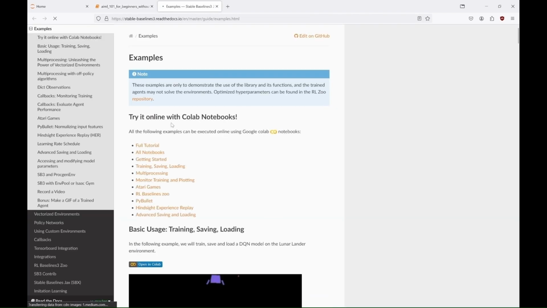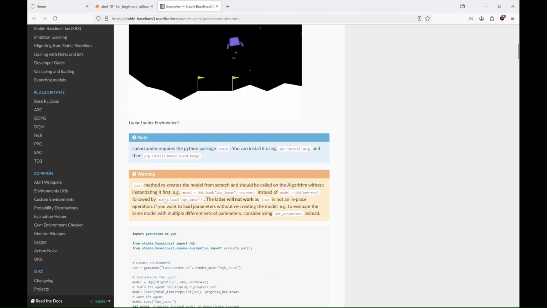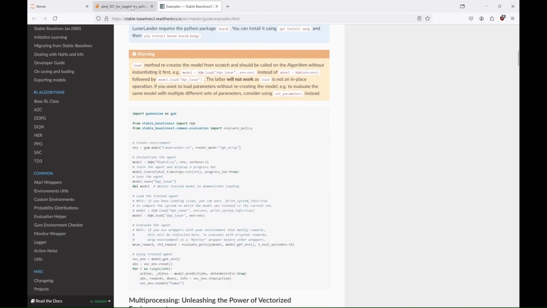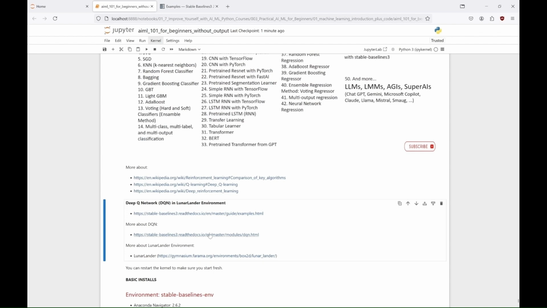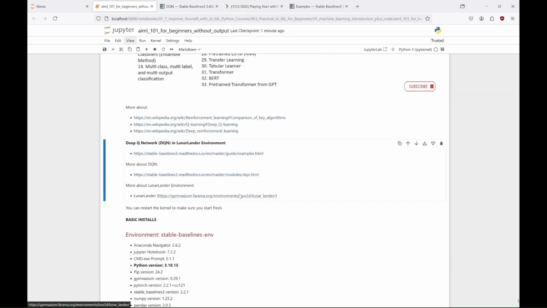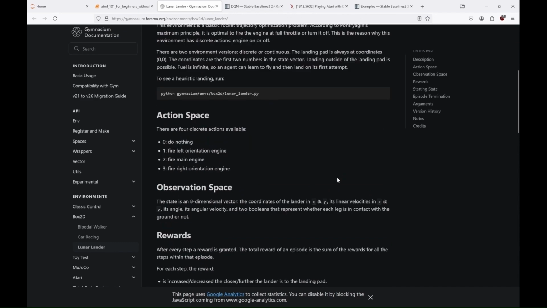For example, in the Lunar Lander environment, we have a scenario where the agent controls a lunar lander and learns to safely land on a platform. That's cool, isn't it? And like previously, you don't have to know exactly how to implement DQN from scratch. You can start with the example from stable baselines and continue from there. But it's good to at least learn about environment, rewards and actions the agent can take. Here, the agent can take 4 actions: doing nothing, firing the left orientation thruster, firing the right orientation thruster, or firing the main engine to control the lander's movement and safely land it on a platform.